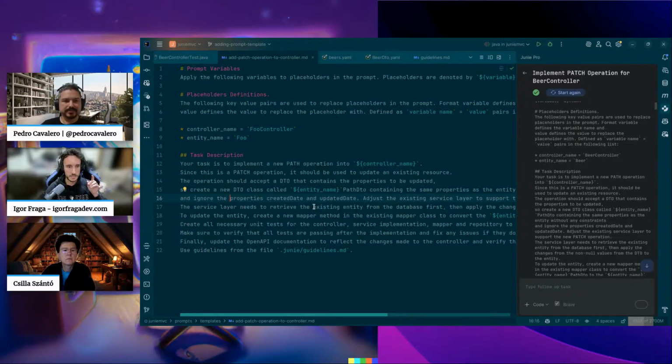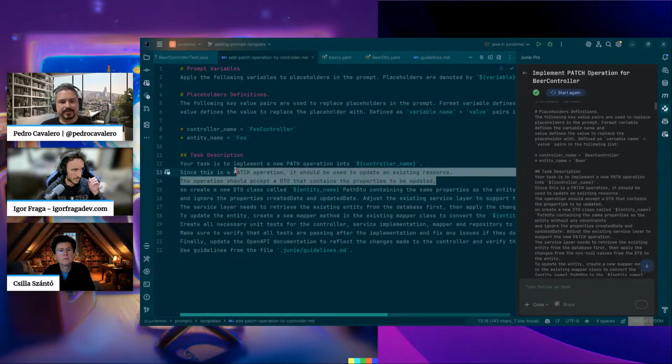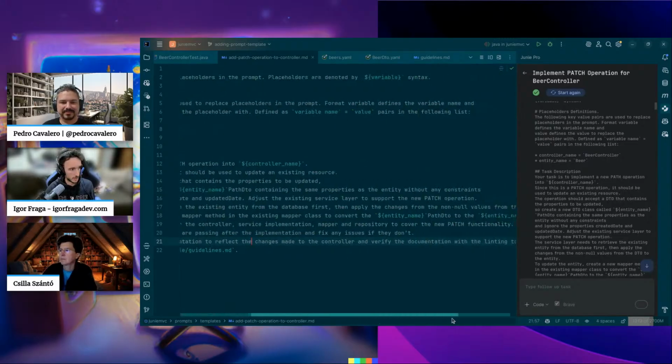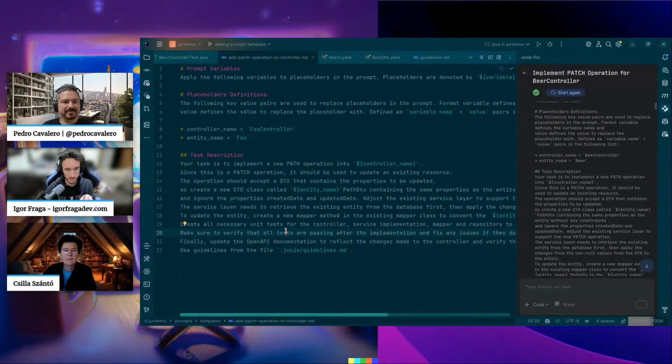So, important thing here, you need to know what a batch operation is. You need to know how to do that by hand. Otherwise, we will not know how to instruct AI about that. So your knowledge is not throwaway. It's very important. And now also on the bottom here, I used the guidelines that I've just shown you, and instructed it to update the API documentation, validate all the tests, update all the unit tests, and also to test the OpenAPI documentation with linking to that use node here.